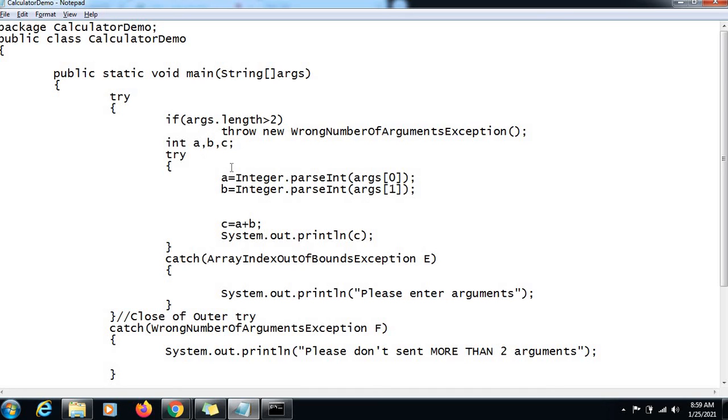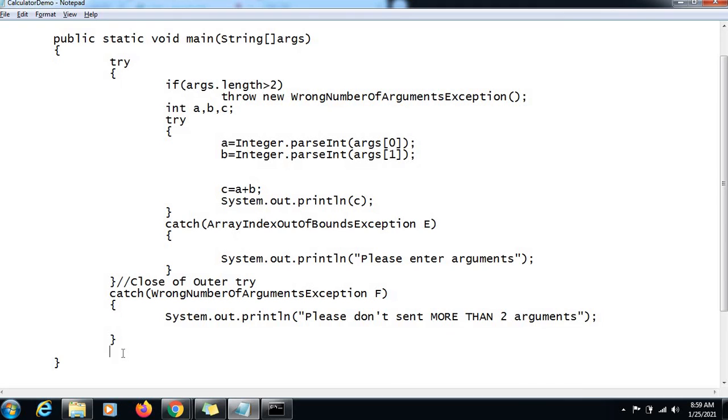It will continue to A, B. Here args of 0, as soon as I try this, an exception would be thrown. Which one? Array index out of bounds, Java's system defined exception would be thrown. The whole try block would be ignored. It will come to this catch, and then it will move on from here, but there is nothing here.